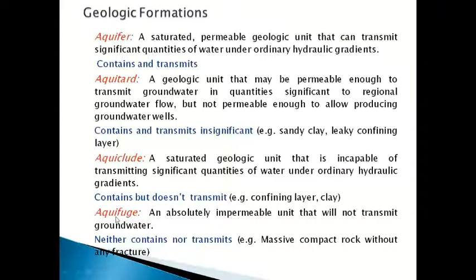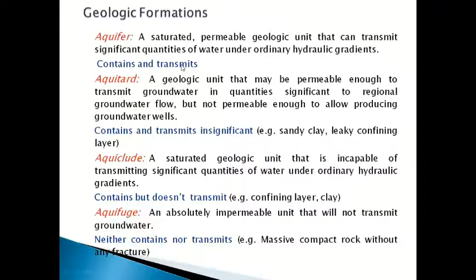Then aquifuge, an absolutely impervious layer that will not transmit groundwater. This neither contains the water nor transmits the water. Just remember these terms. An aquifer contains or stores the water and also transmits the water.